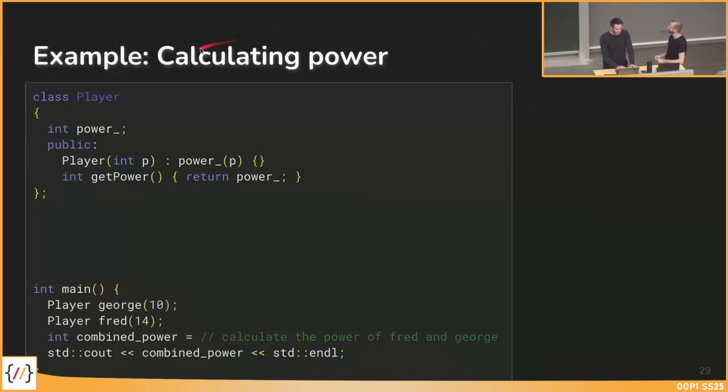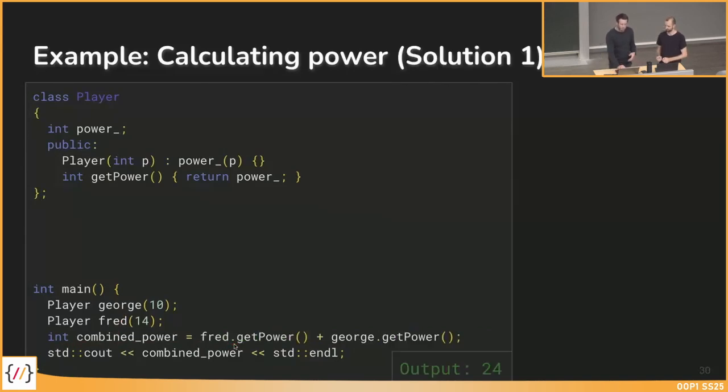In this case, we have, again, a player class with a power, and we have in our main method two player objects, George and Fred, and we somehow want to compute the combined power of those two players. There are for sure many ways to do this. For example, we could call the getter method for power, so get power for Fred and for George. Then we get the power of each player and we could sum it up. And we then have the combined power, which is 24.